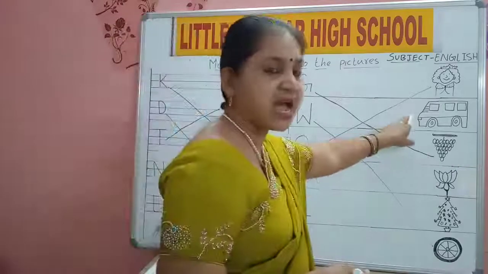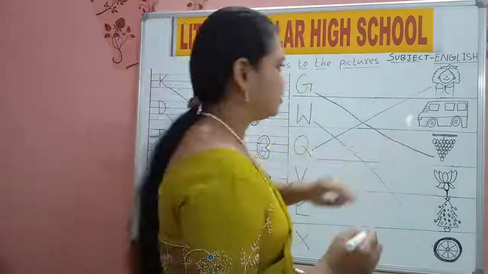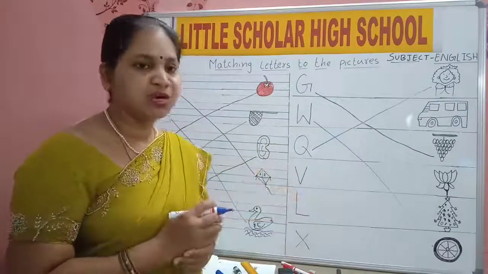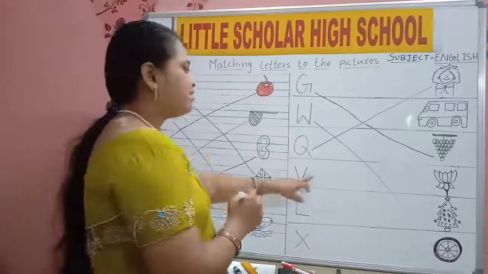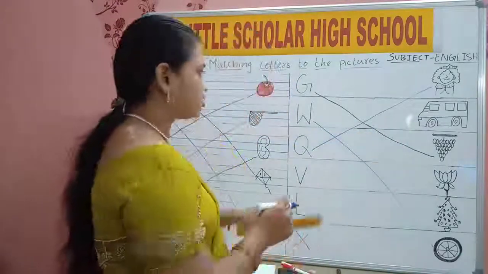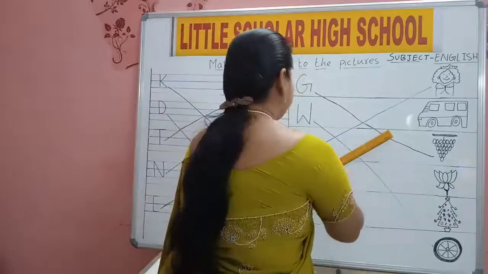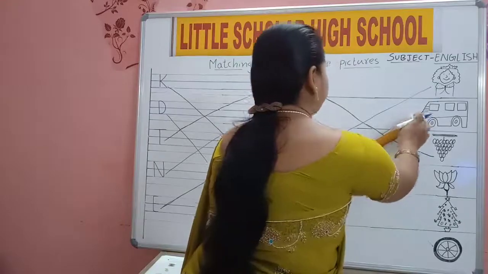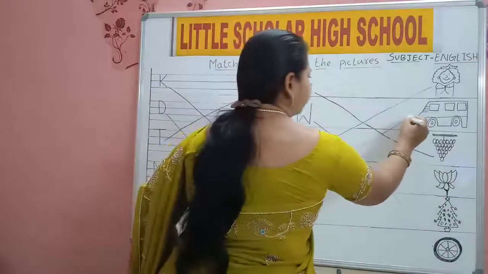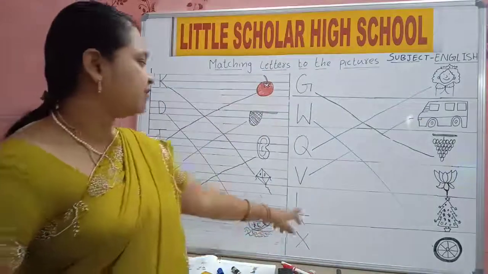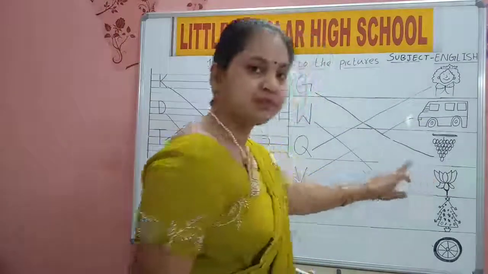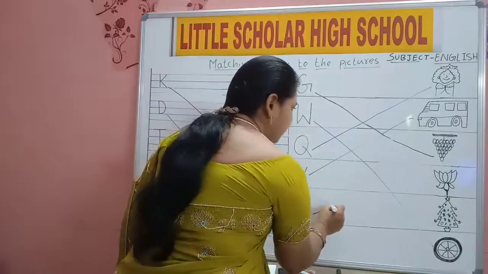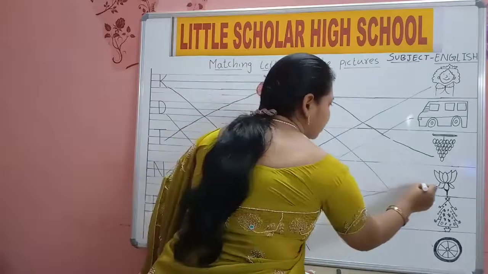V for van. After drawing nice pictures, if you draw the lines slanting, it will not look good. So use a scale. V is here. V for van. Then L for lotus. Draw the line from L to lotus. Yes, this is L to lotus.